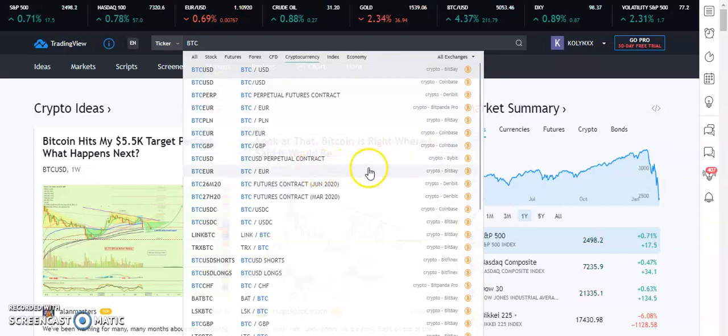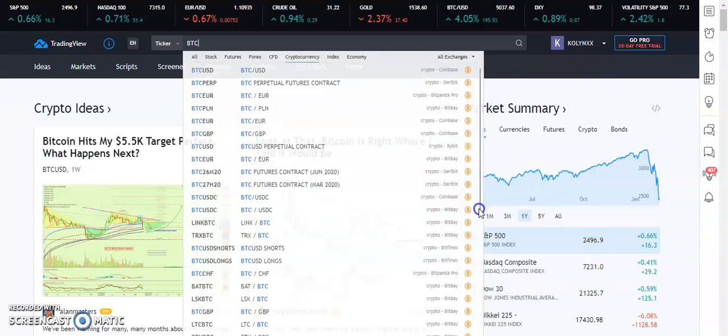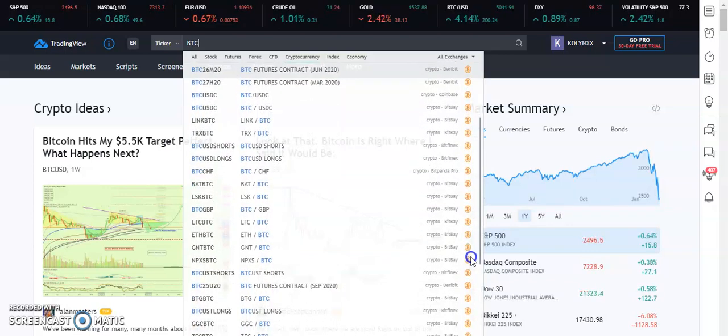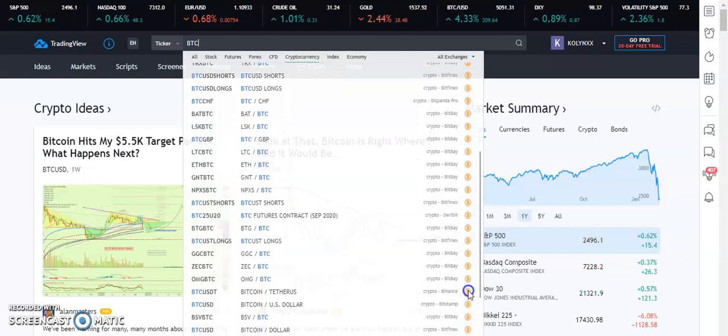So we scroll down and try to locate where Binance is. We'll go down more. BTC USDT, Binance. We keep searching. Okay, here, look at it. BTC USDT, that's BTC Tether US, Binance.